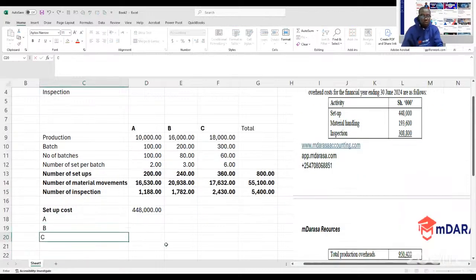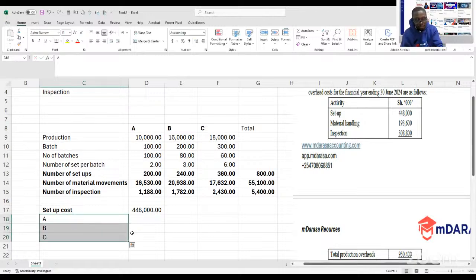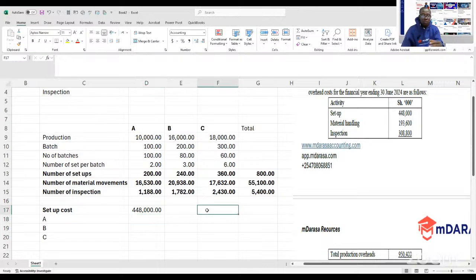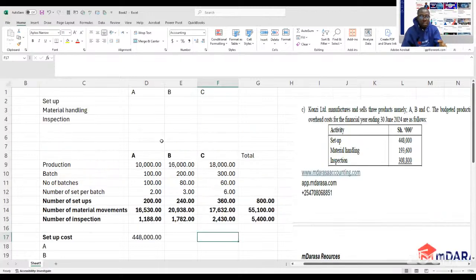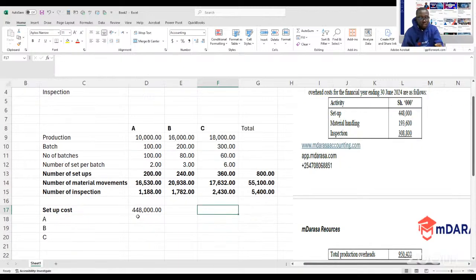That is one way that you can work it out. Or simply, you can take product A. This is what you can do. You can as well take the other case whereby you start, of course, with each and every item, like the costs and the product itself. But this time around, because you had already prepared this, let us do for each.